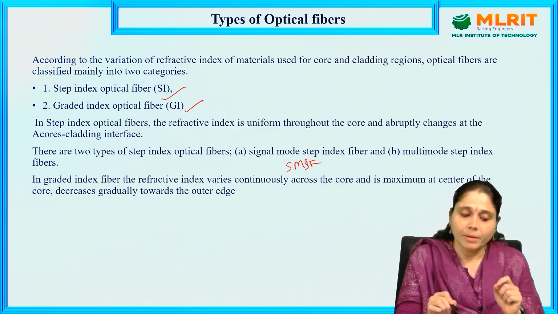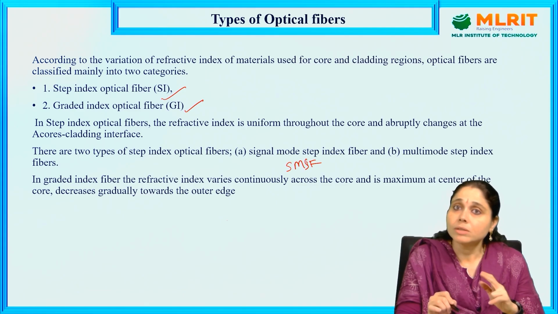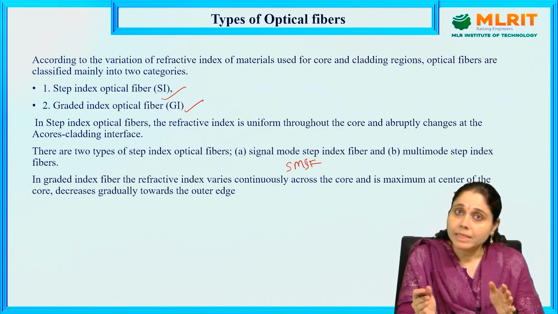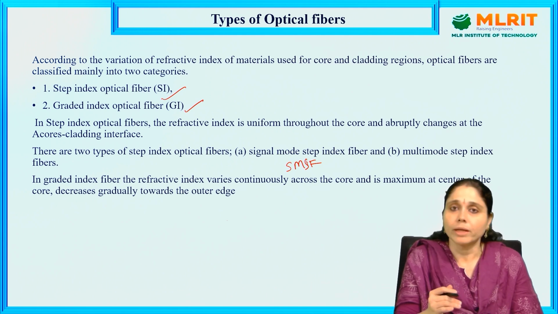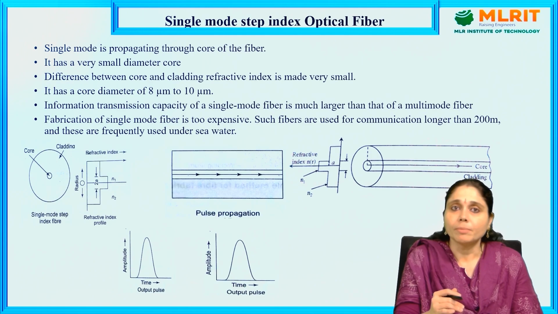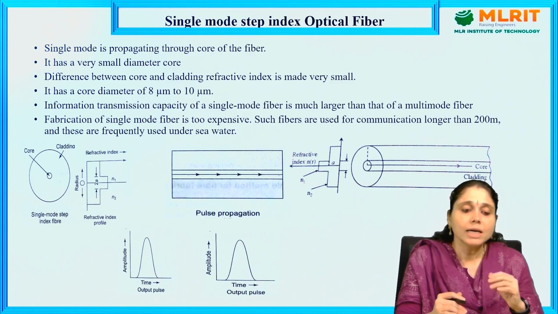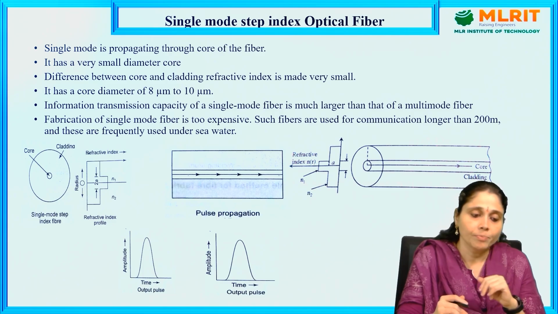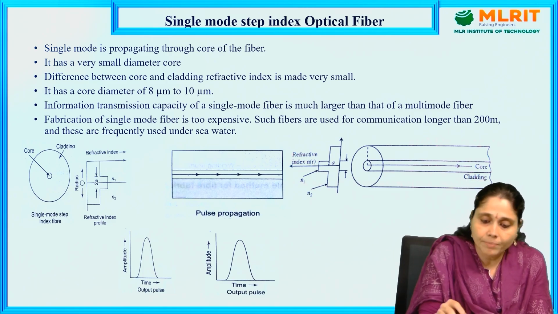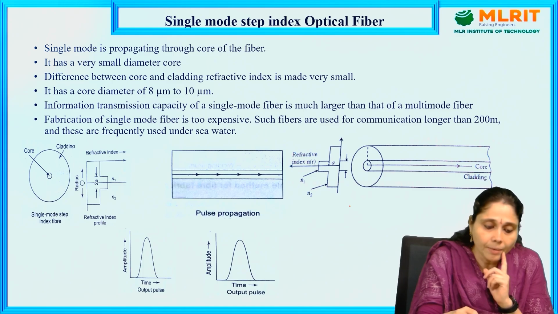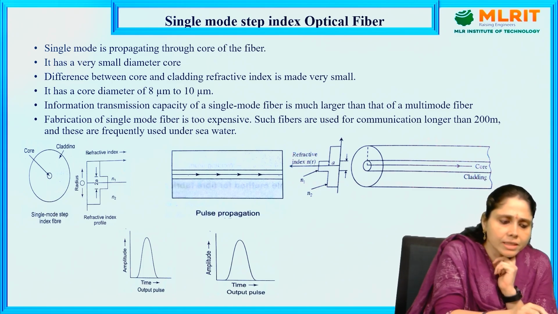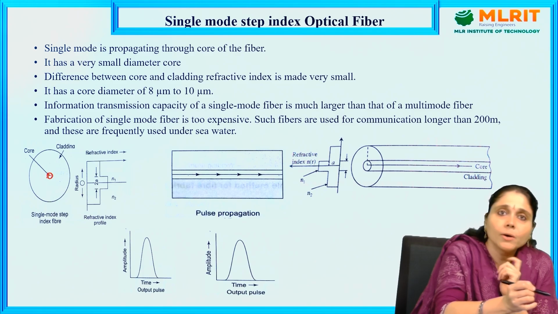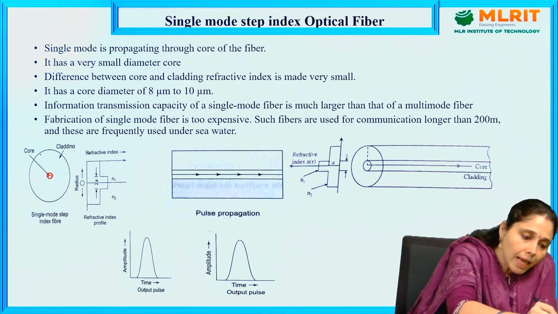In graded index optical fiber, the refractive index varies continuously across the core cladding interface. It is maximum at the center and decreases toward the outer edge. This is about the graded index optical fiber. Now we will go in depth into step index optical fibers and graded index optical fibers. See here, there are many diagrams. In the single mode step index optical fiber, this inner region is called the core, and the outer region is the cladding.